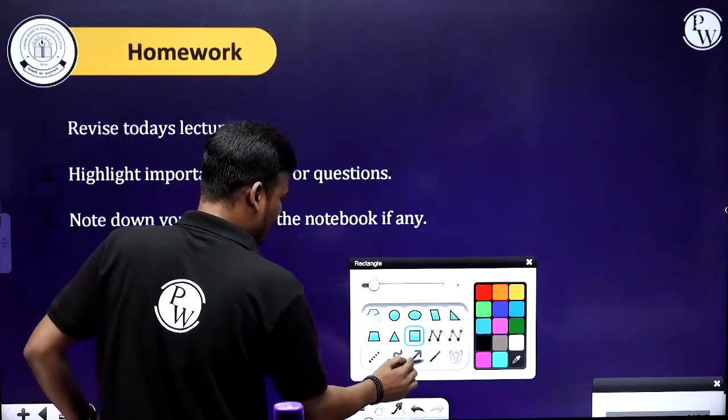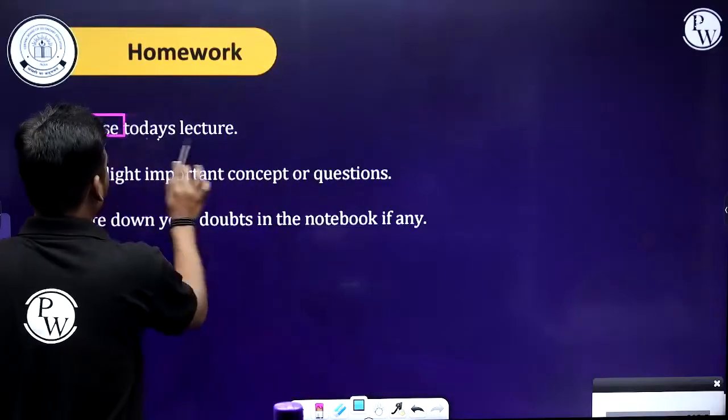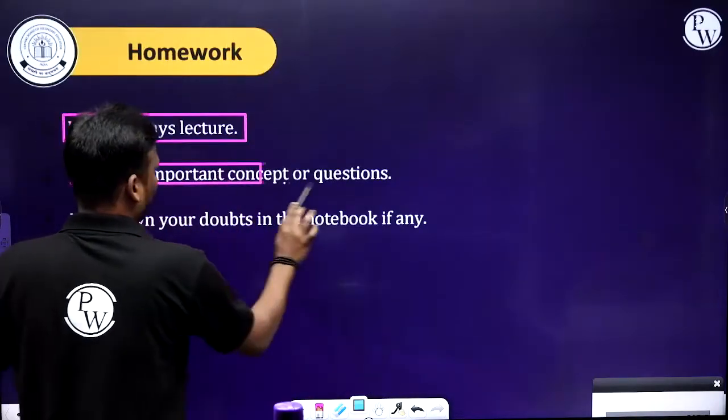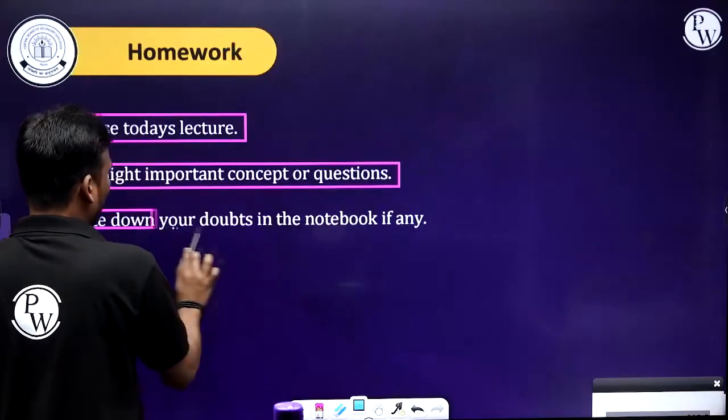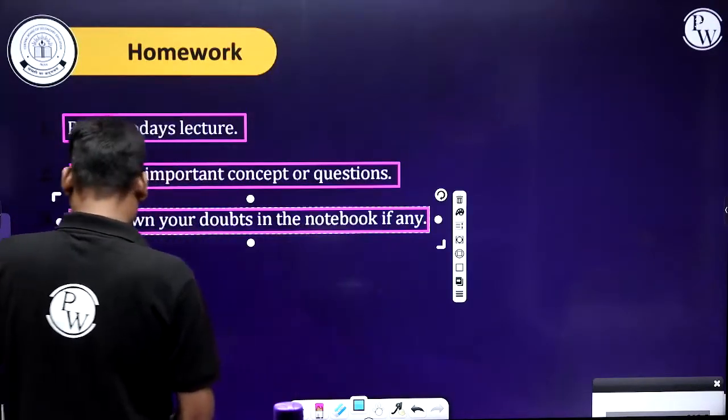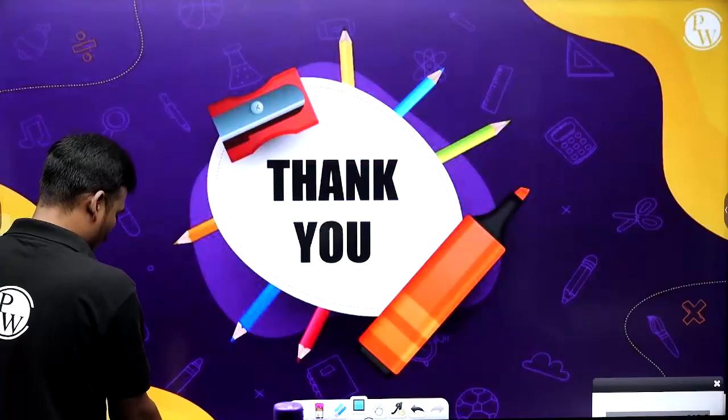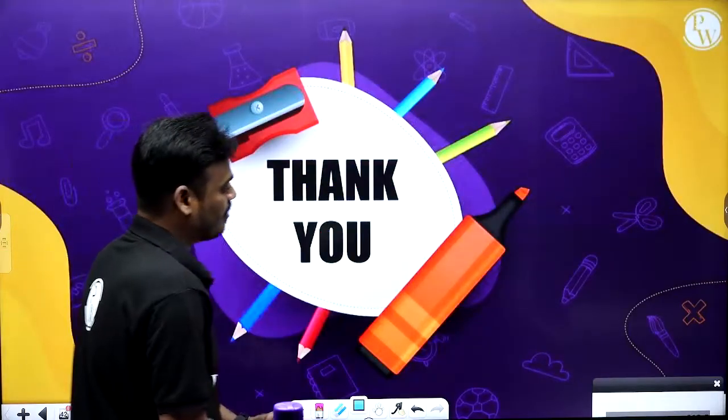And after the lecture, what do you have to do? First, revise today's lecture, highlight important concepts or questions, then note down your doubts, if any, in your notebook, so that we can ask in the next class.